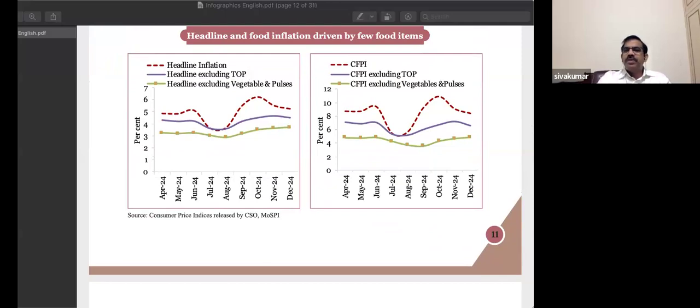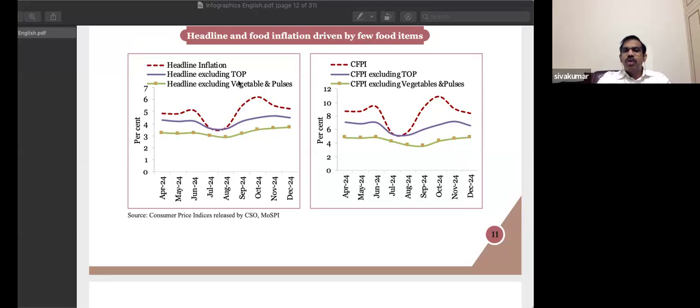Anyone, friends? Top here in this, what does it refer to? Tomato, onion, and potato. So just look at these two lines, the red line and the purple line. Headline inflation, look at it. So look at the variability, or simply the volatility, of headline inflation.